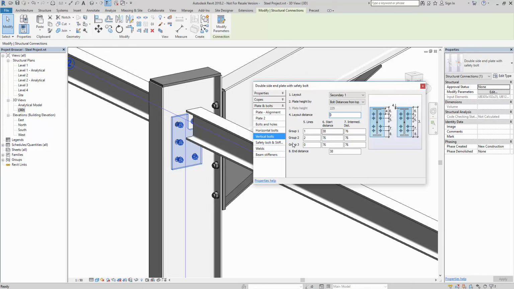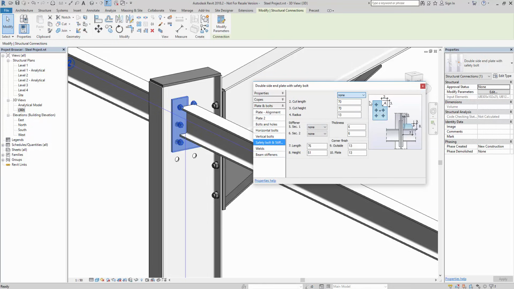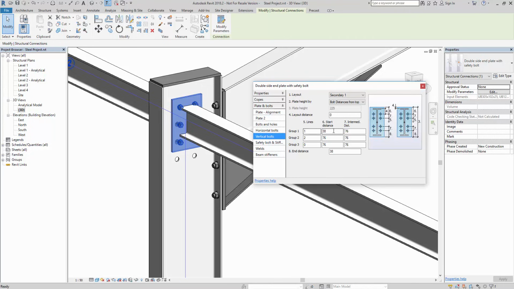So if we set this to 0, you will see if we take off the safety bolt as well. So we can set our plate out from there, and if we go to vertical, so we've got these distances where if we just put a bolt in each group, or if we actually put 2 in this group and then put that to 0, we then just need to control how we set that out.